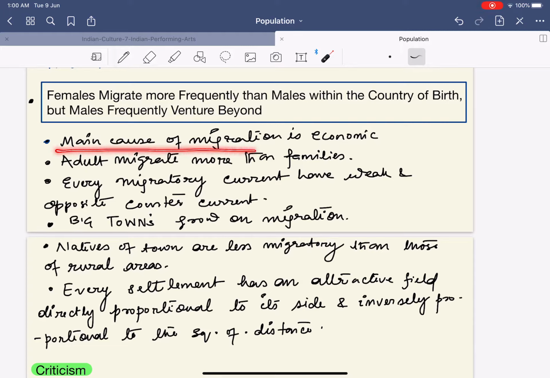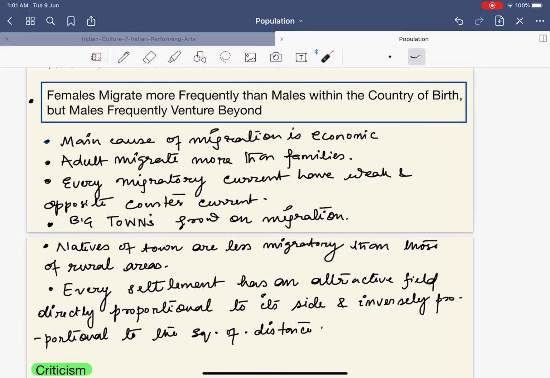The main cause of migration is economic. Now please understand this. Now when we say that people are migrating from one region to another in search of job, basically the reason being is that the job that is being provided in their locality is not sufficient for them. For example, let us say that people from Odisha have traveled to Mumbai, some have traveled to Tamil Nadu, some have traveled to Delhi. The basic reason means is that the pay is actually higher over there when compared to Odisha.